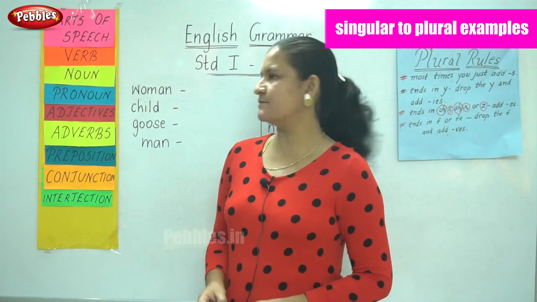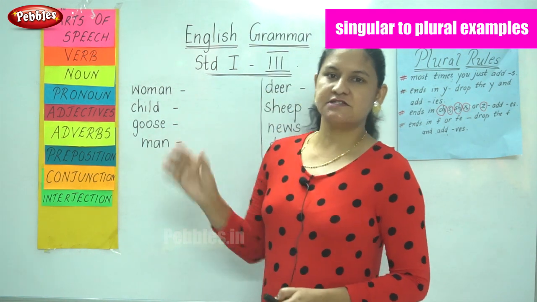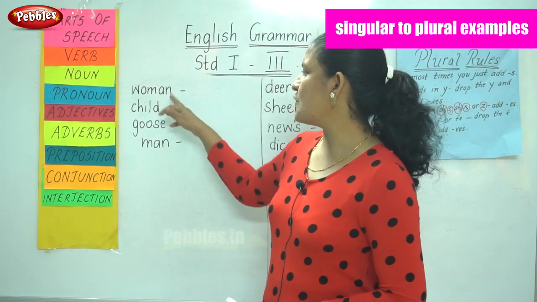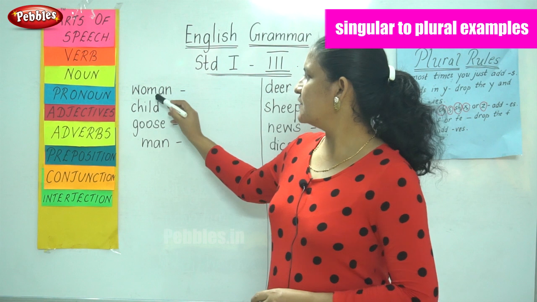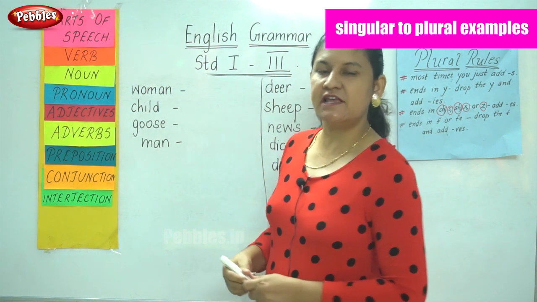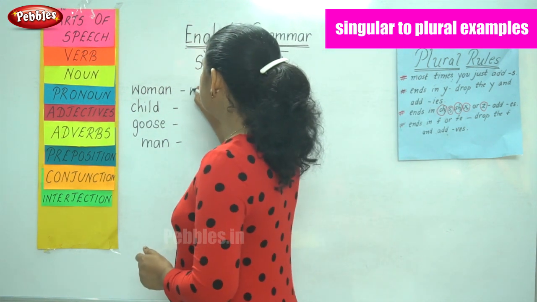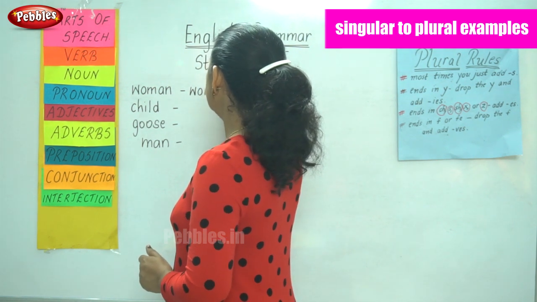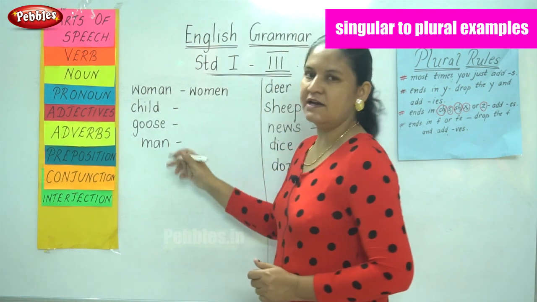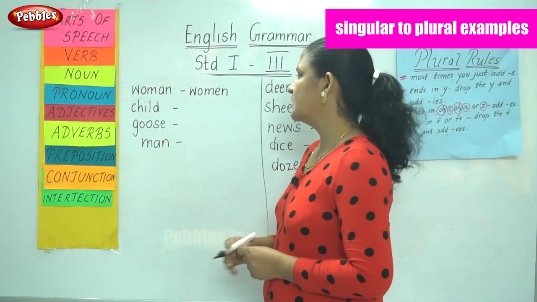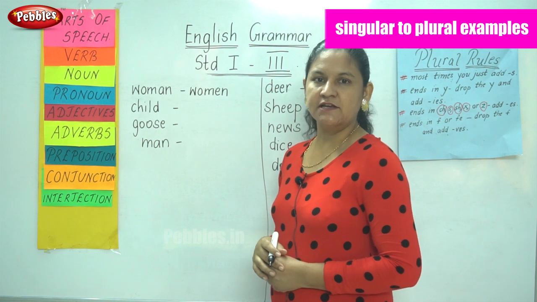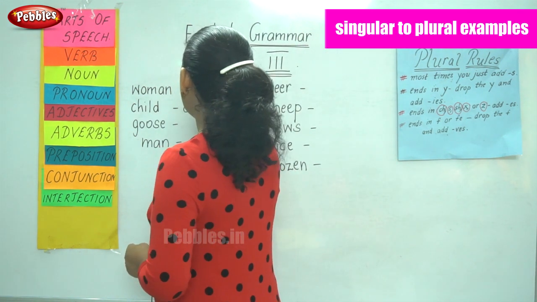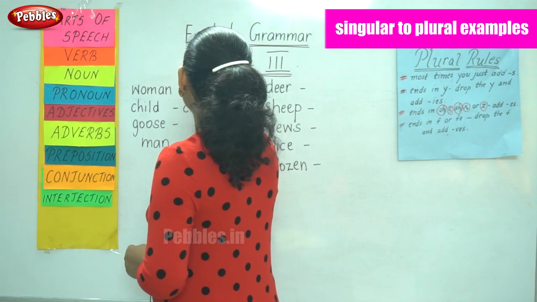There are certain exemptions when we change certain words from the singular to plural. So if I say one woman, the A between the M and the N becomes E. Many women. So we say women, W-O-M-E-N. One woman, many women. The next word is one child, many children. So I add R-E-N, children.